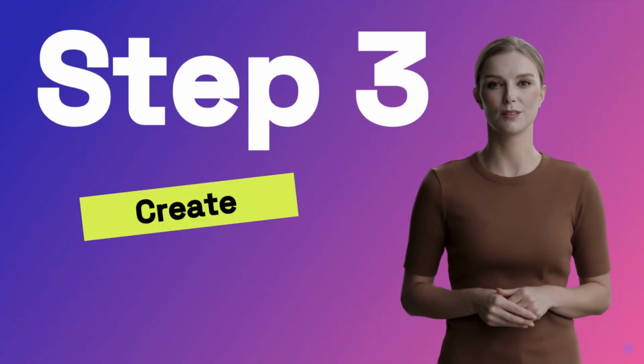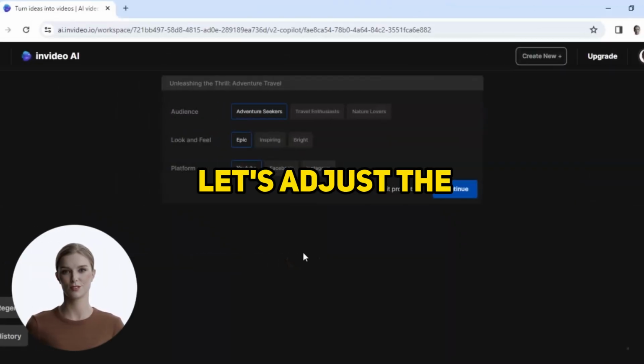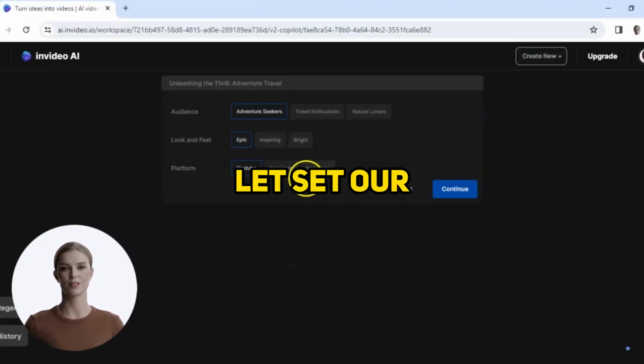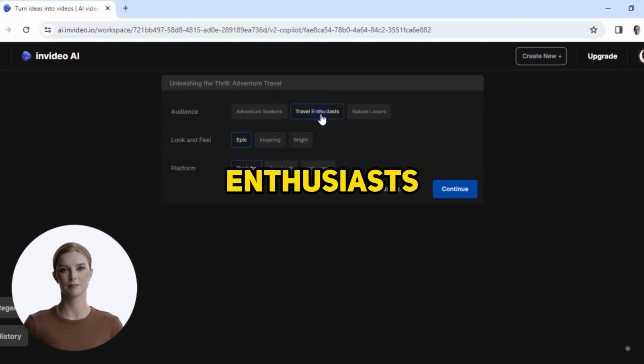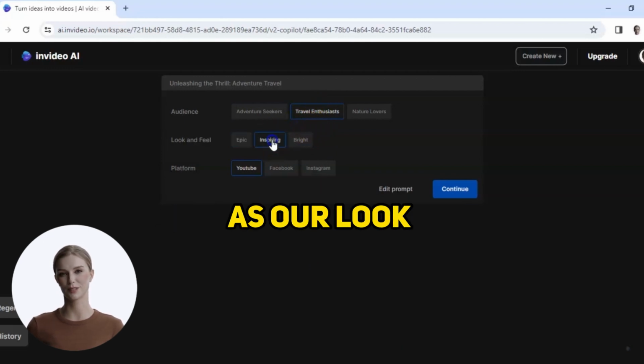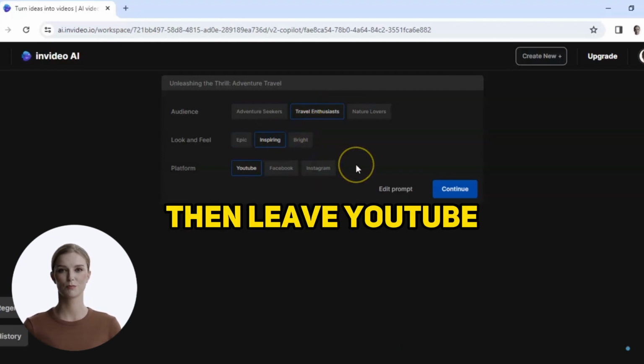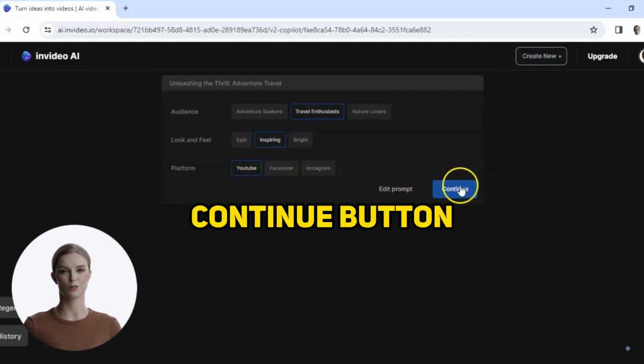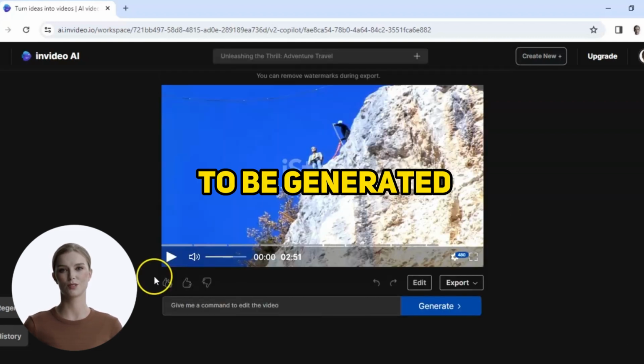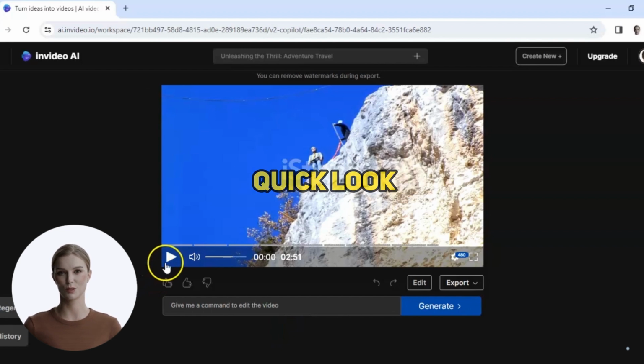Step 3, create the video. Now, let's adjust the settings of our video. Let's set our audience as travel enthusiasts. And choose inspiring as our look and feel setting. Then leave YouTube as our platform choice. Click the Continue button. Let's wait for the video to be generated. Now, let's take a quick look.